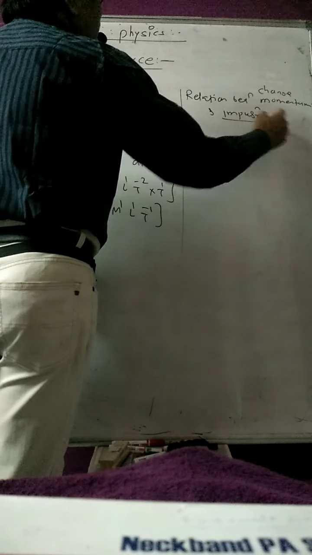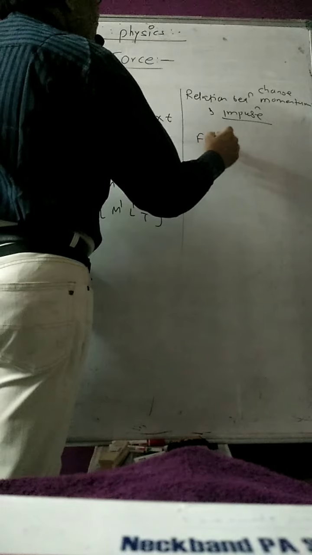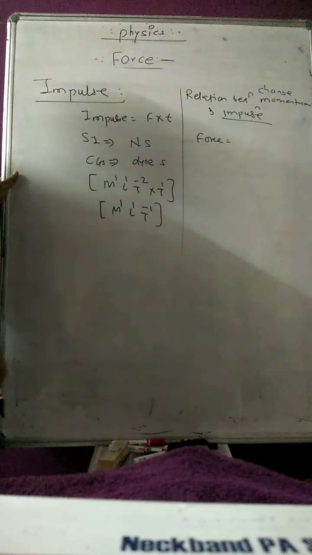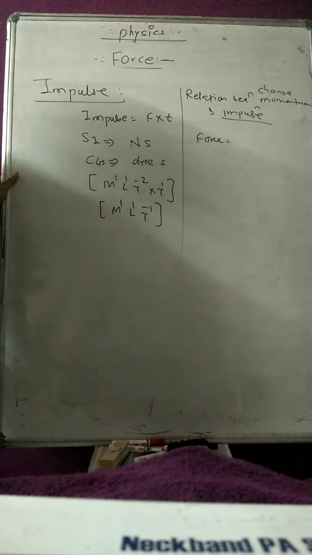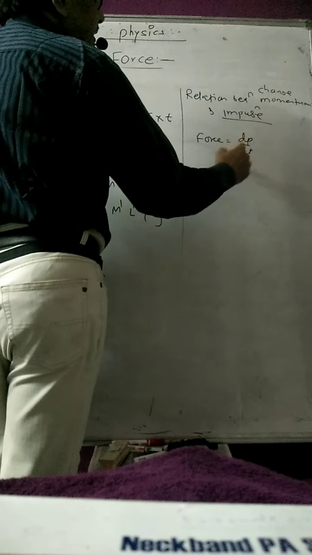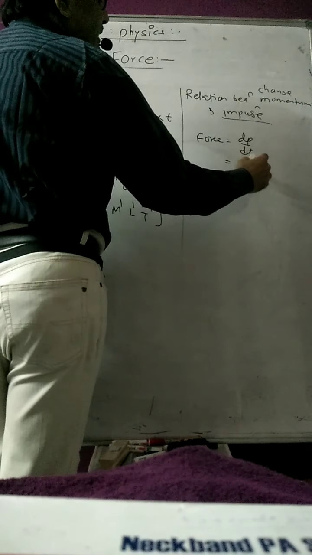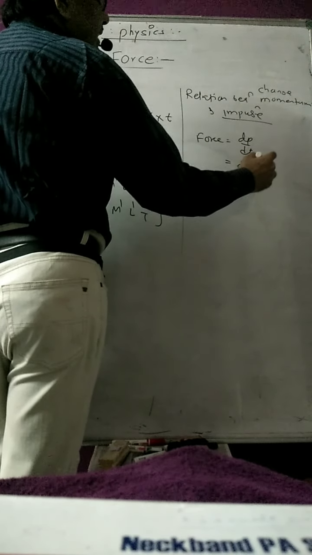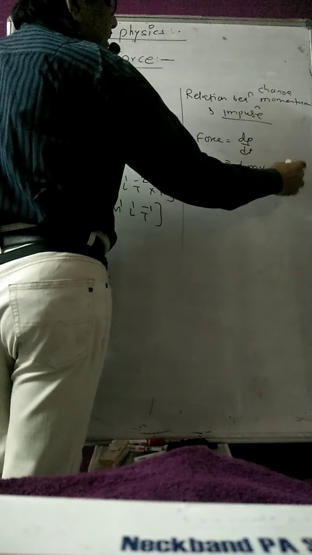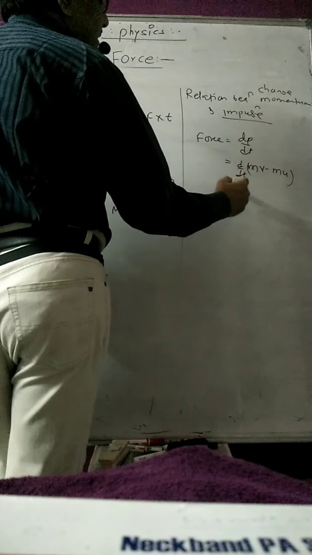Okay, so now you have learned that impulsive force, or force, is nothing but the rate of change of momentum, dp by dt. So what is dp? Change in momentum means d by dt of mv, that is mv minus mu, the final momentum minus the initial momentum.